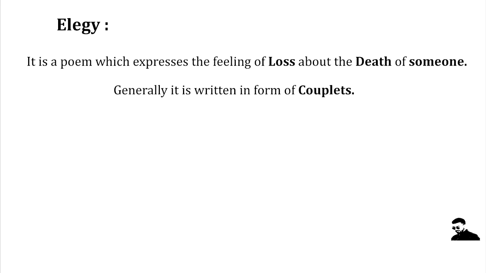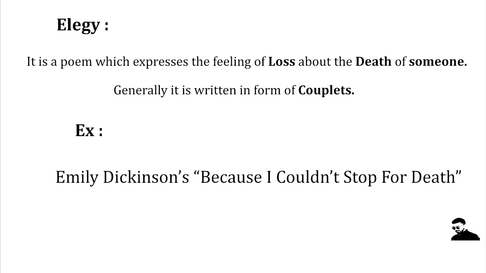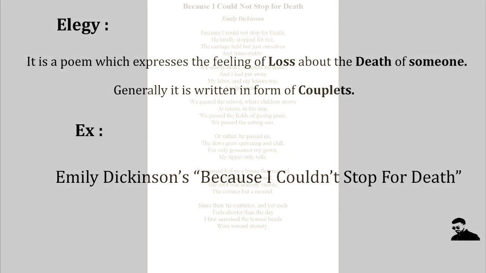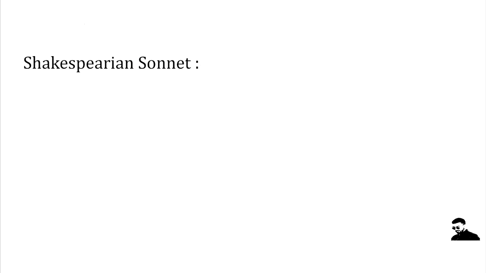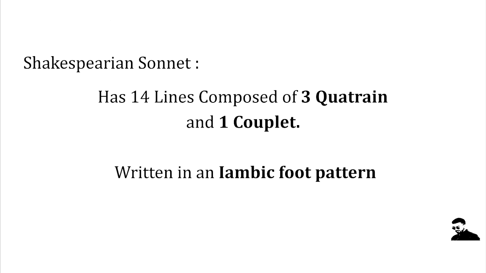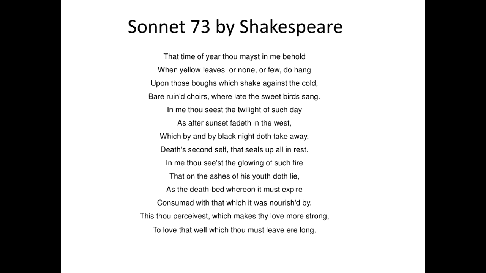Second type is called elegy. Elegy is a poem which expresses the feeling of loss about the death of someone. Generally, elegy is written in form of couplets. As an example, we have Emily Dickinson's Because I Could Not Stop for Death. And finally, we have the Shakespearean sonnet. Shakespearean sonnet has 14 lines composed of 3 quatrains and 1 couplet, written in an iambic foot pattern. As an example, we have Sonnet 37 by Shakespeare.